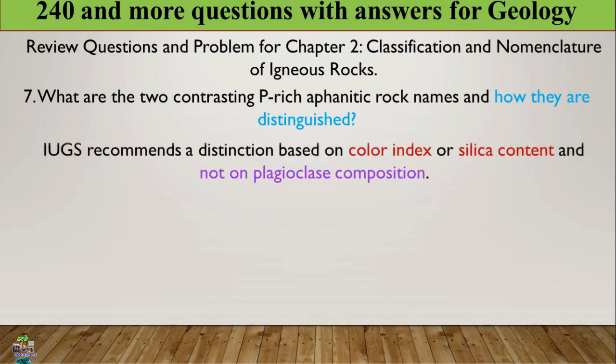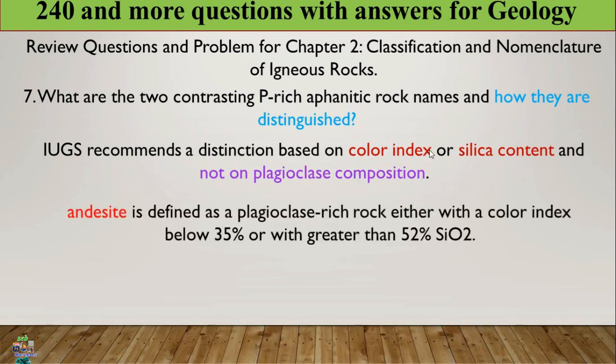How can they be determined? The IUGS recommends a distinction based on color index or silica content, and not on plagioclase composition. Andesite is defined as a plagioclase-rich rock with a color index below 35%, or with greater than 52% silica content. The silica content of andesites is 52 up to 66%.